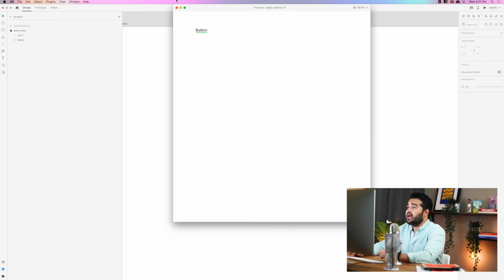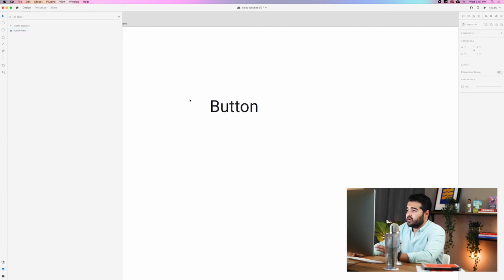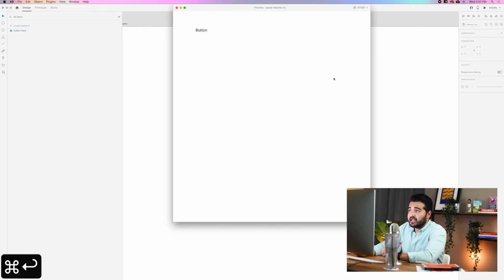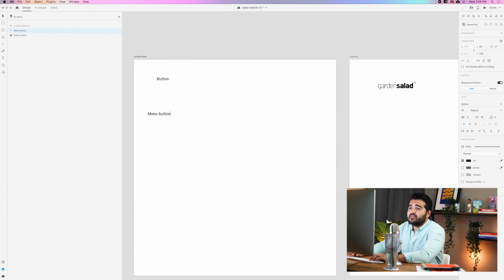For example, I go back to the button and I select it and I click here, default state. So now if I click Command Enter again, and I will see the button again, but the difference now is that it hovers. It has this little animation right here that I feel is really cool, and it adds a lot to the website.